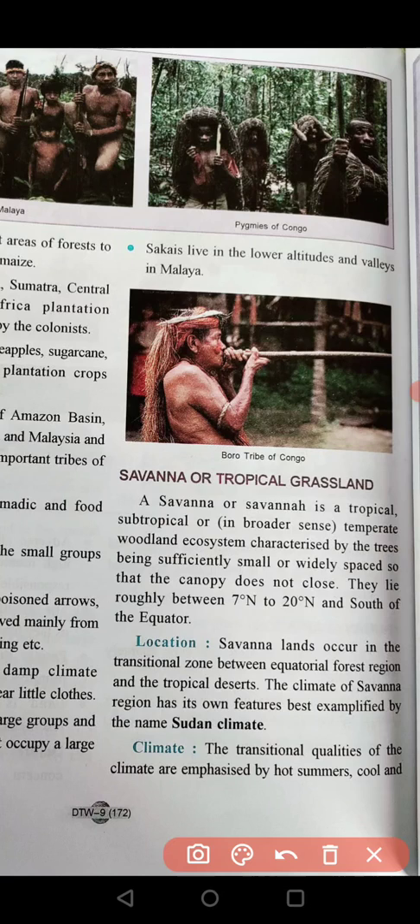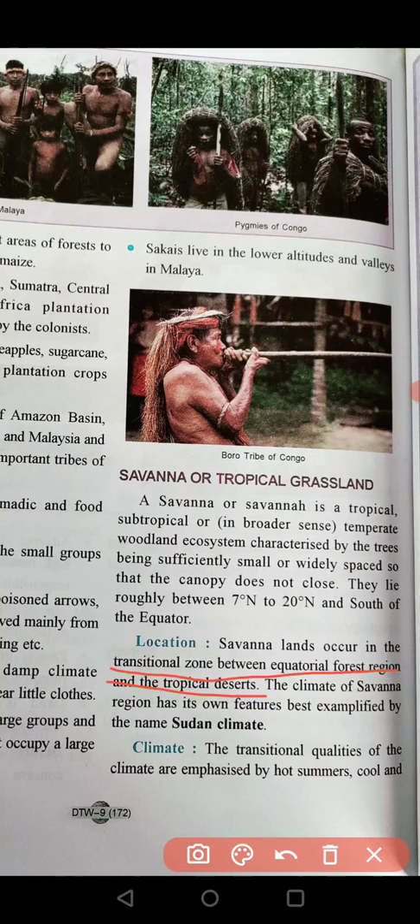The location of savanna occurs in the transitional zone between the equatorial forest region and the tropical desert. It means that it's a turning point, a mixture, between the extreme equatorial region and the extreme tropical desert region.